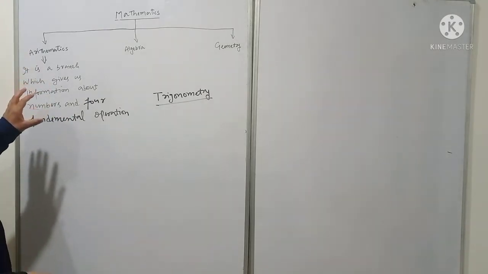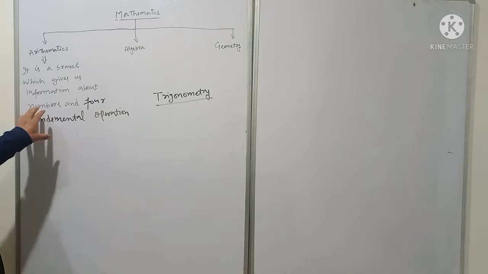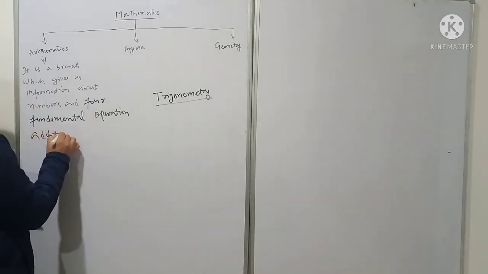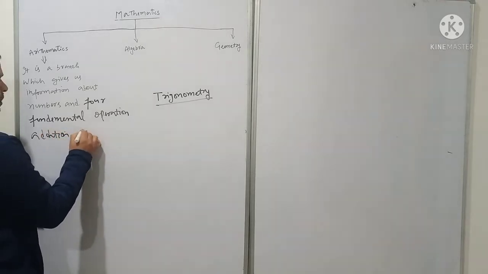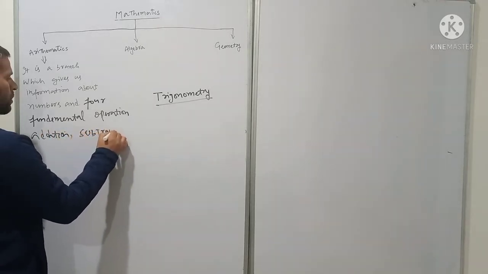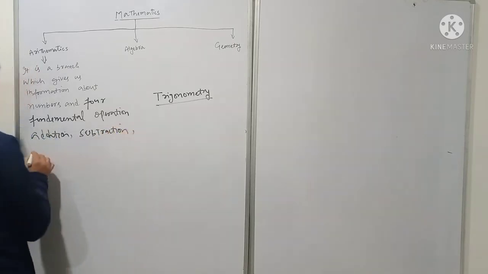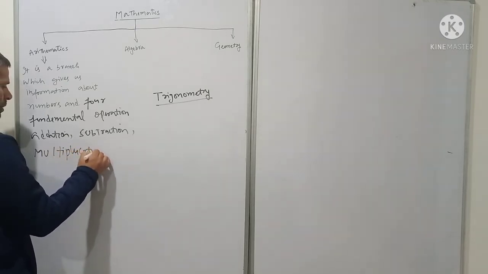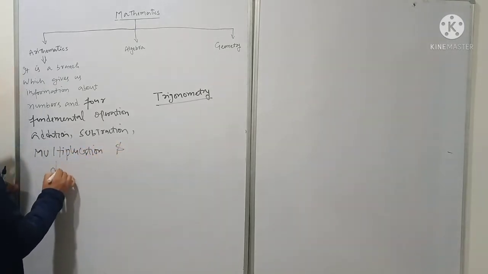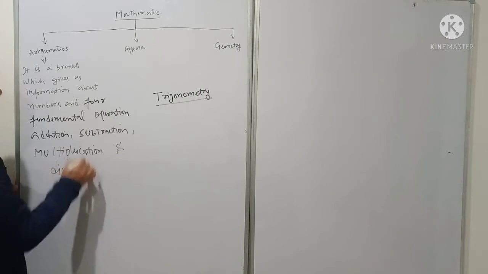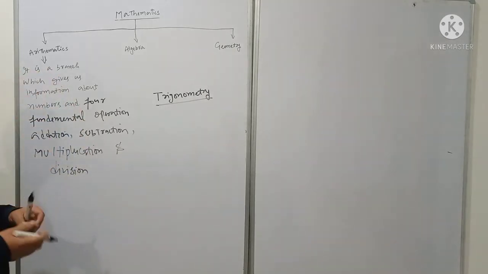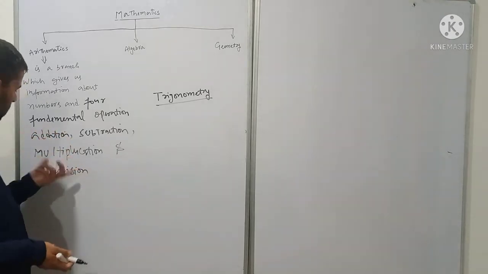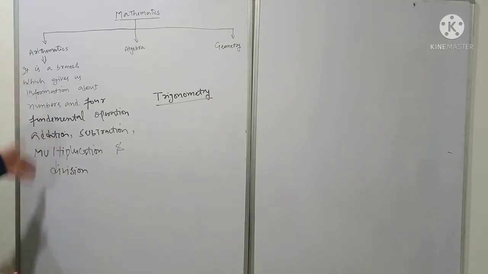Usually in arithmetic mathematics we deal with numbers and fundamental operations: addition, subtraction, multiplication and division. So it is all about arithmetic mathematics. We add the numbers, we subtract the numbers, we multiply the numbers, we divide the numbers.